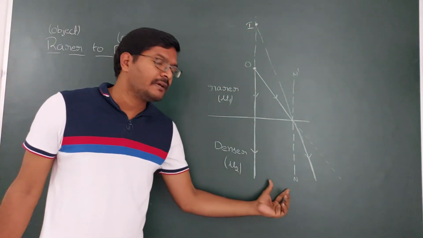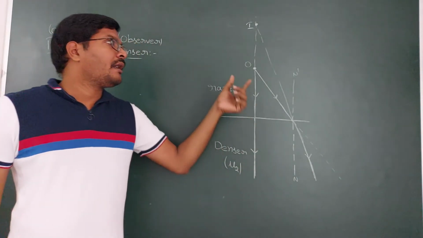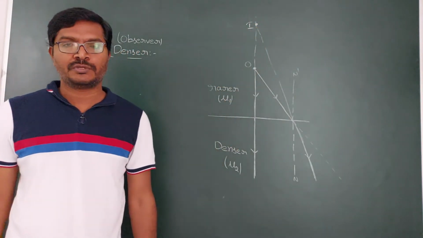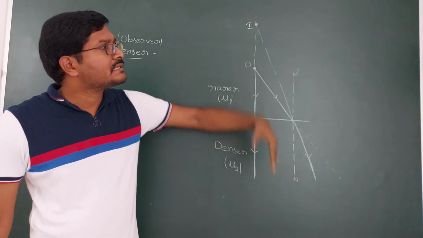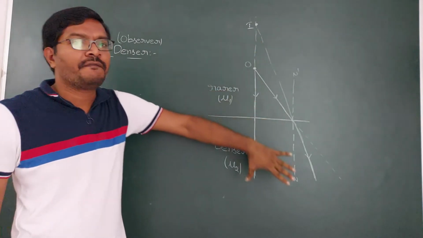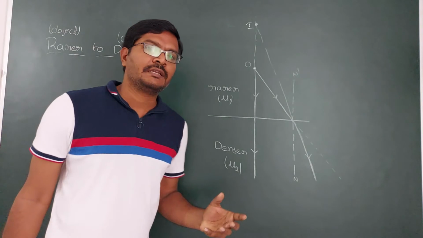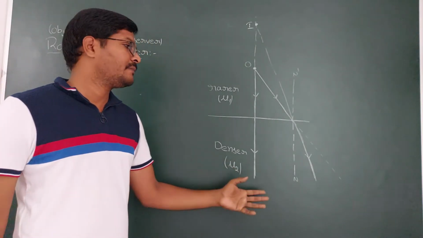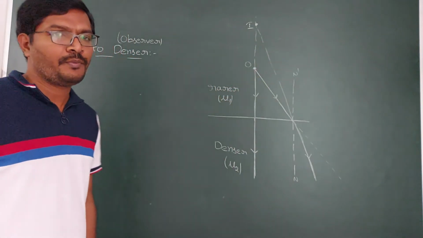If there is an observer in the denser medium, then for the observer, the object looks like it is far from the original position. So if the observer is in the denser medium, then image appears here, which is far than the original position. Okay. But if an object is in the rarer medium and observer is in the denser medium, then for the observer, object looks like it is far from the real position.